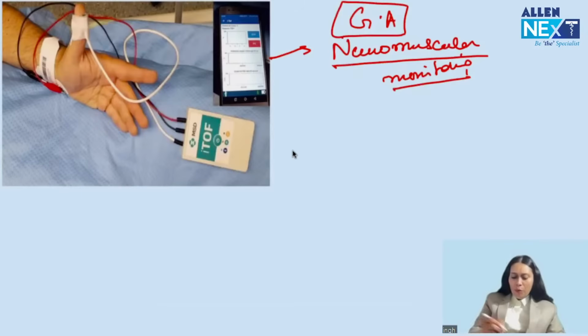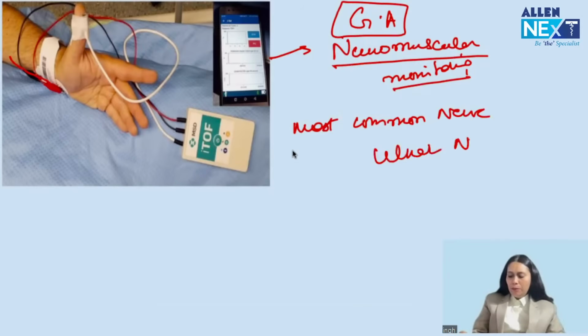What we do is monitor one of the nerves and a muscle to see whether the neuromuscular blockade is adequate or not. The most common nerve monitored by neuromuscular monitoring, very commonly asked in exam, is the ulnar nerve. This is a very popular question. The image was given in one of the last exams and they asked which nerve is being monitored, ulnar nerve. So again, a probable question. Ulnar nerve is the commonest nerve. And this is the neuromuscular monitor. This monitors the neuromuscular blockade. It's a desirable monitor. Please attach it to a patient under general anesthesia. Okay. These are the probable questions which can be asked on monitoring.